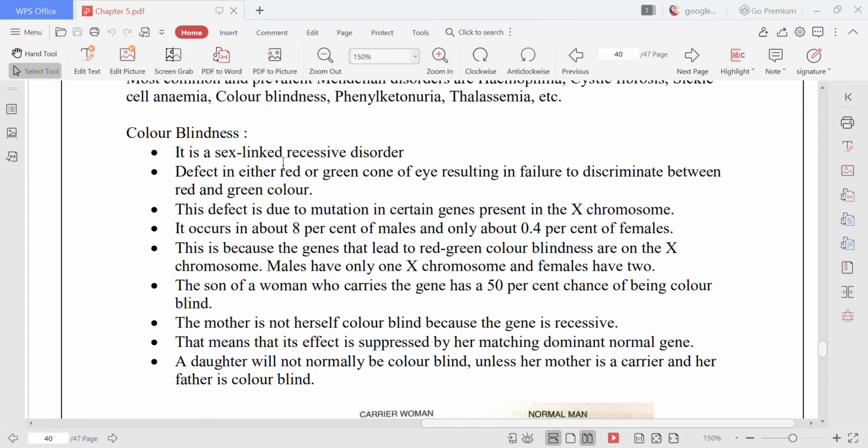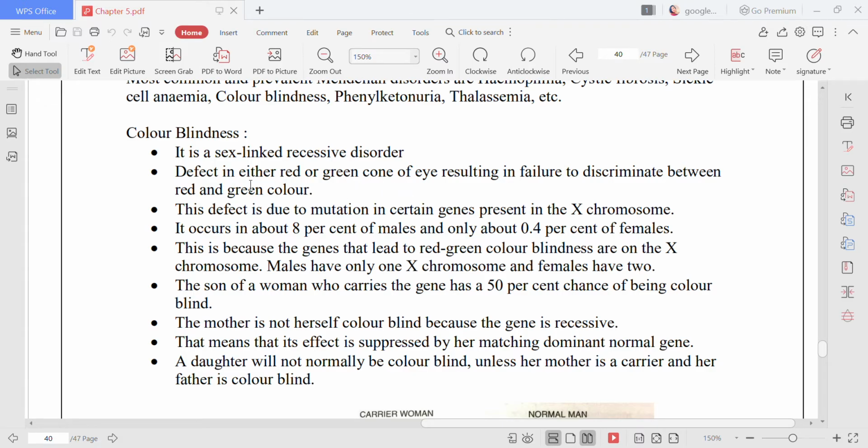So it is sex linked. You understand, sex linked means sex chromosomes are carrying it, and why recessive? I just told you. It is a defect in either the red or green cone of the eye. Now you remember I have certain cells, rods and cones, which are responsible for good eyesight, out of which cones represent the color.